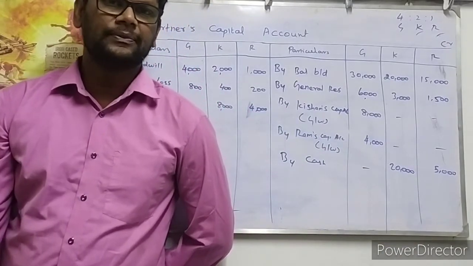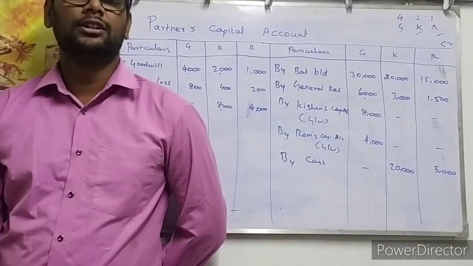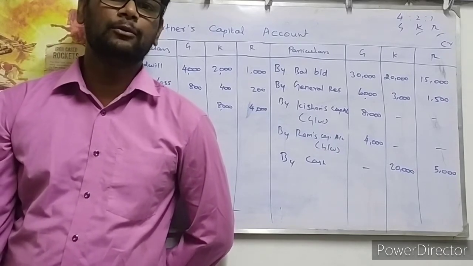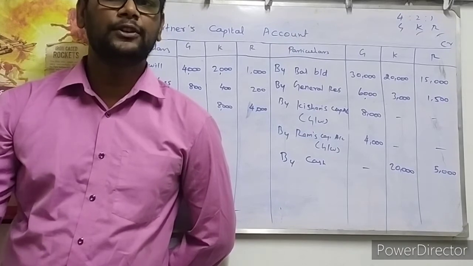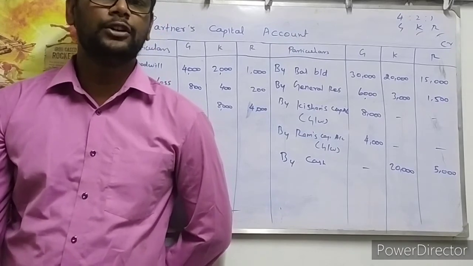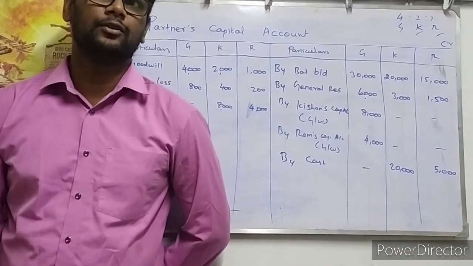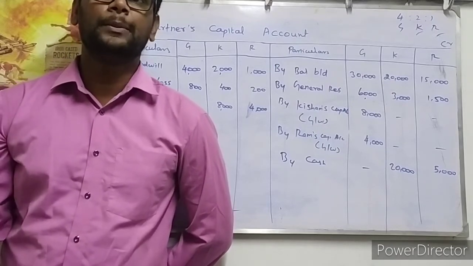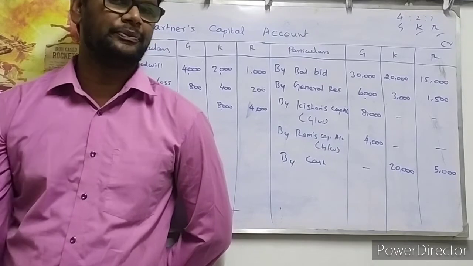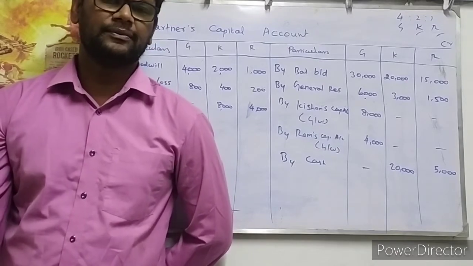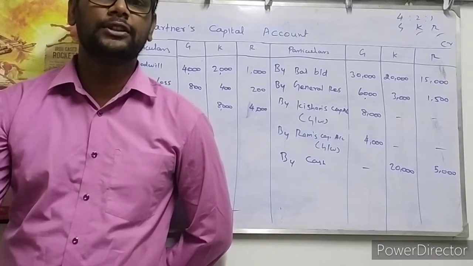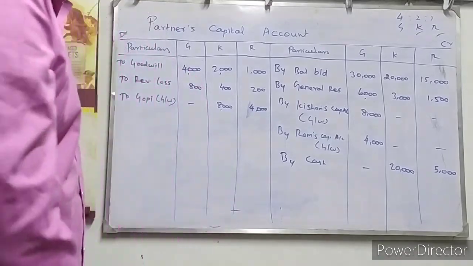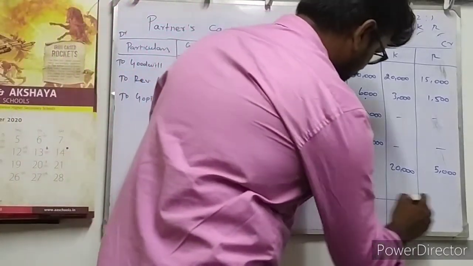At the final stage, 16,200 should be paid to the retiring partner. Then the remaining amount will be transferred to his loan account, isn't it? Who is retiring here? Gopi is retiring. Gopi is the partner who is retiring from the partnership firm. So for Gopi, 16,200 will be paid by cash, and the remaining will be transferred to his loan account, right? Okay. Now we can balance both sides.